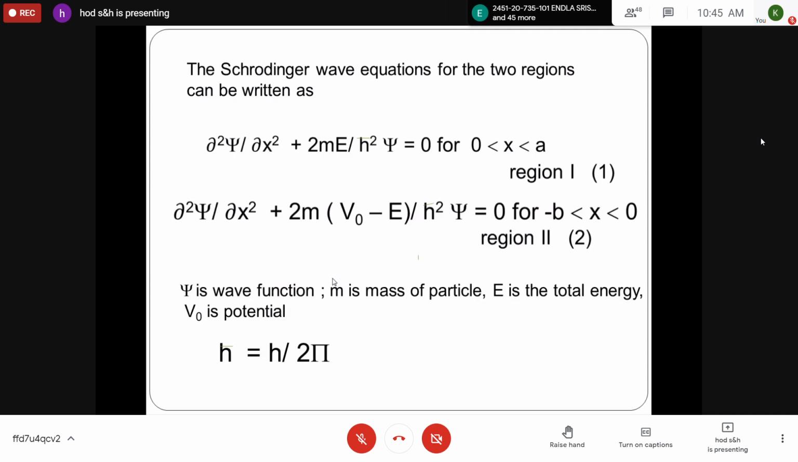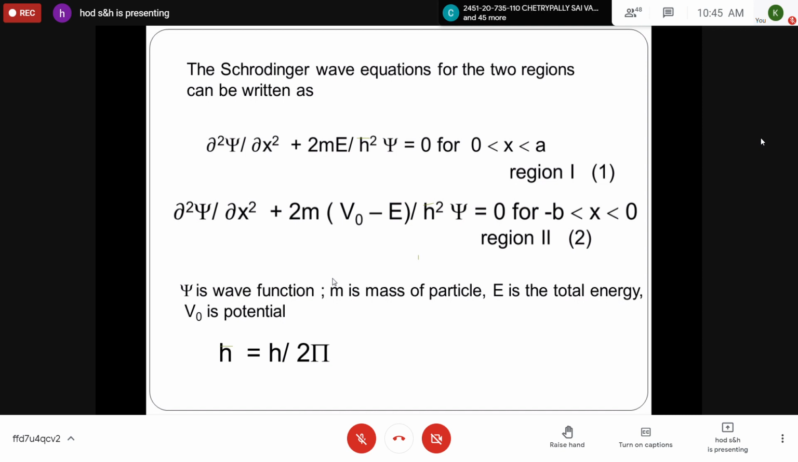Now you have to apply Schrodinger time independent wave equation, for both regions: region 1 where you have 0 potential, and region 2 where you have maximum potential. So the Schrodinger time independent wave equation can be written as ∂²ψ/∂x² + (2mE/ħ²)ψ = 0 in region 1, for 0 < x < a, where ψ is the wave function associated with the particle.